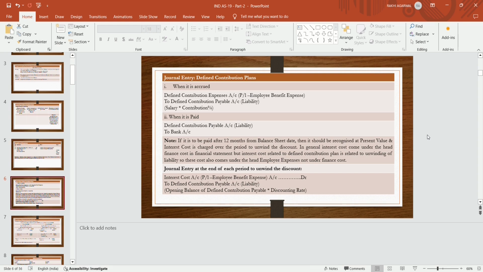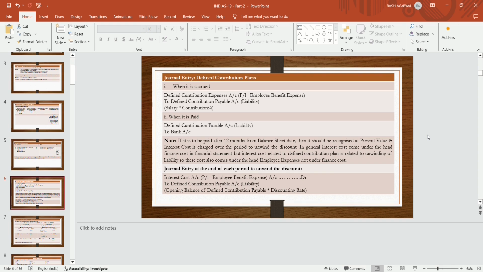In general, interest cost comes under the head finance cost in the financial statements, but interest cost related to the defined contribution plan is related to the unwinding of the liability. So these costs also come under the head employee expenses, not under finance cost.